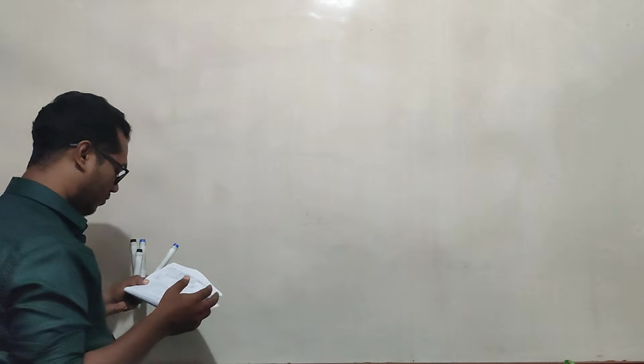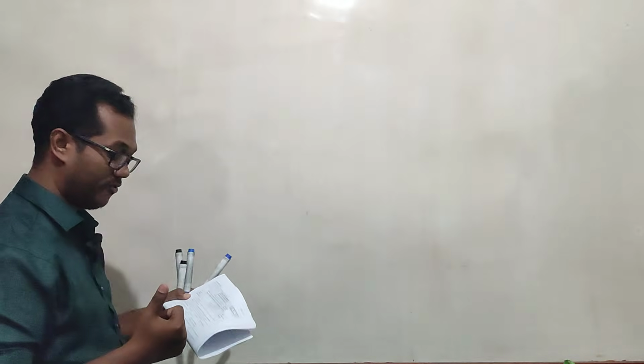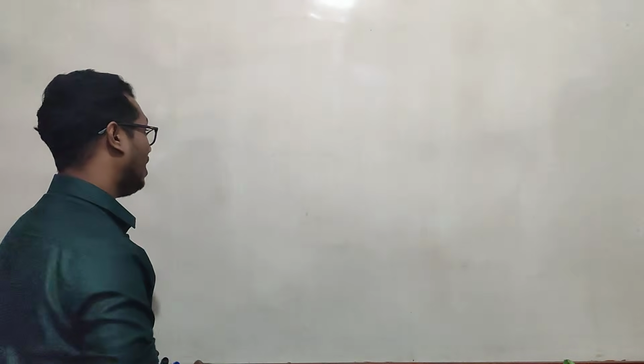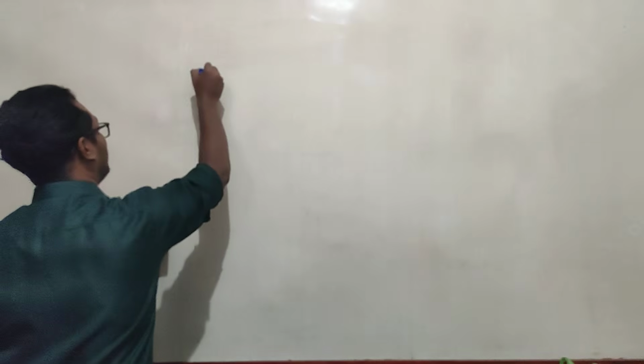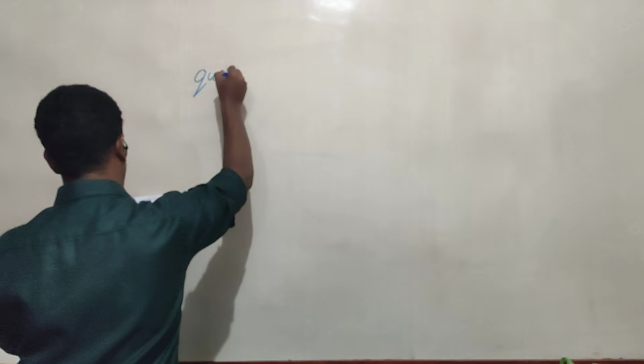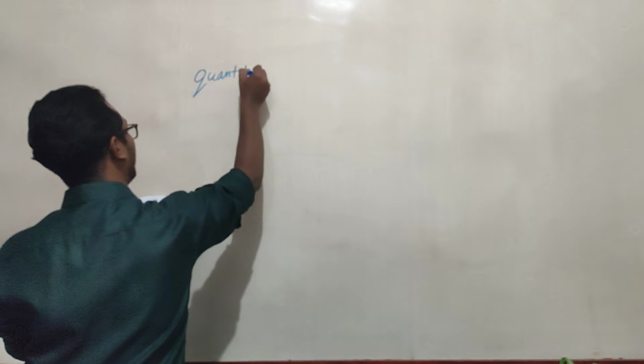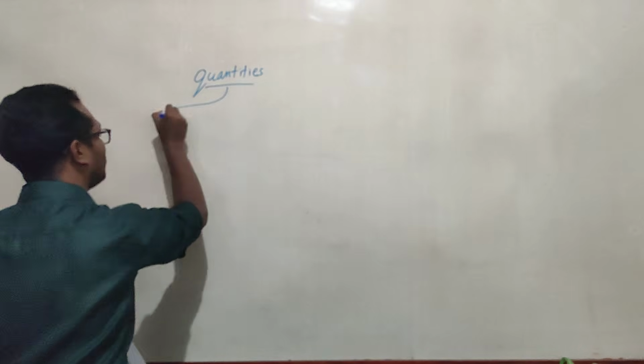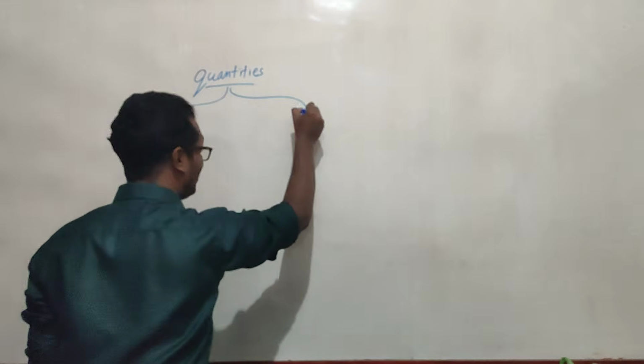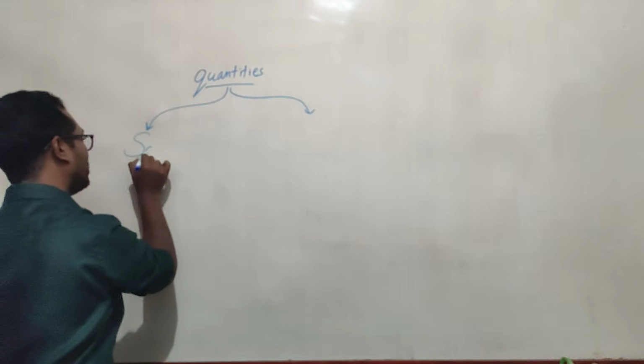Second question: of the following pairs, the pair of vector quantities. We have two types of quantities: one is scalar quantity, another is vector quantity.